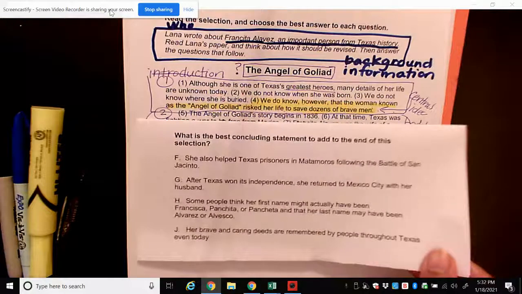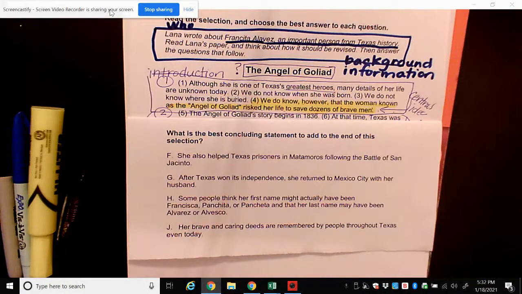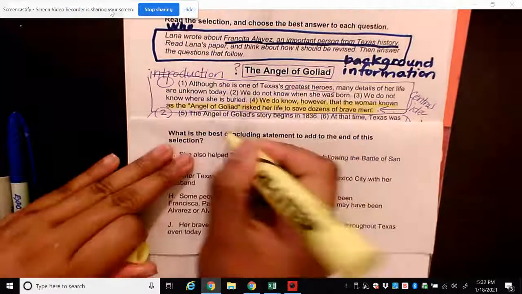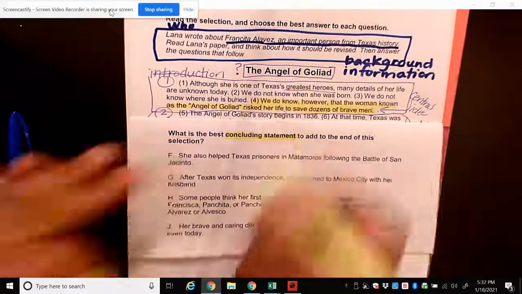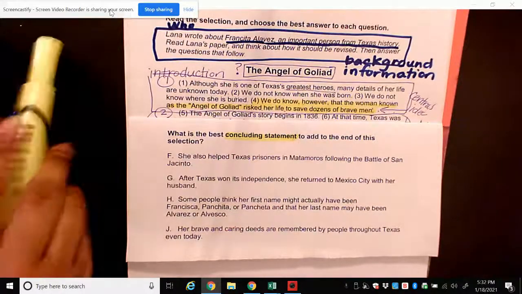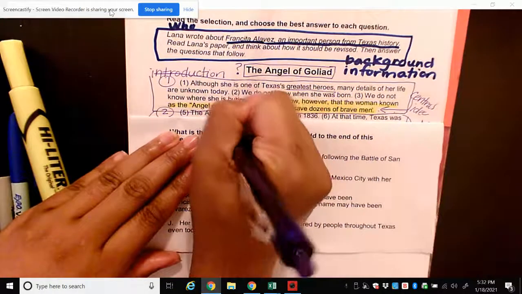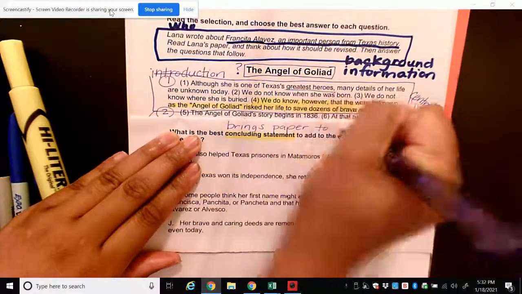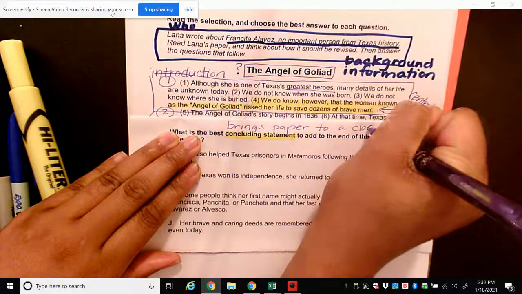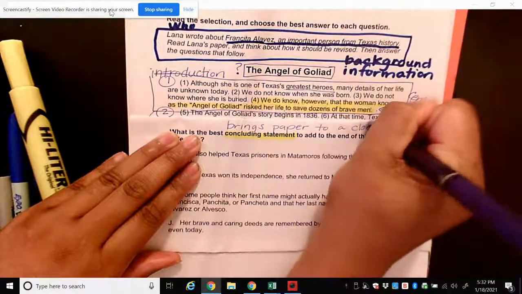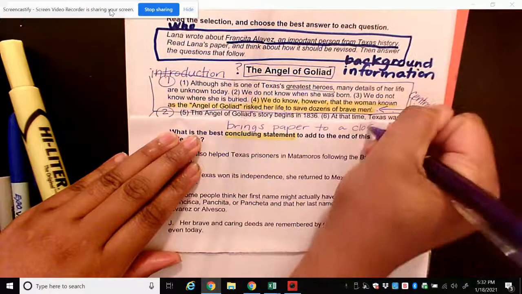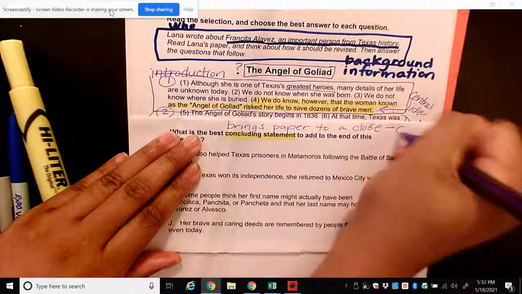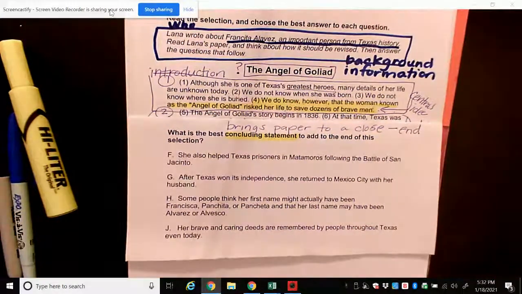Question number 6 says, what is the best concluding statement to add to the end of this selection? So concluding statement, concluding. When we're looking for a concluding statement, we're looking for a statement that brings the paper to a close. Basically, we're looking for the end. We're looking to end our paper. We don't want to give any more details. We don't want to explain anything else. We just want to bring it to a close or to an end. Okay, so that's what concluding statement means.